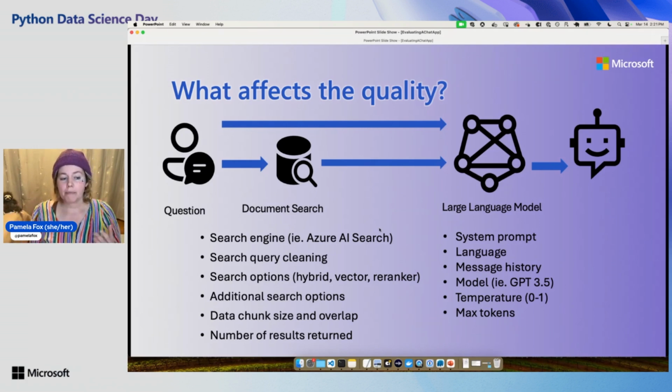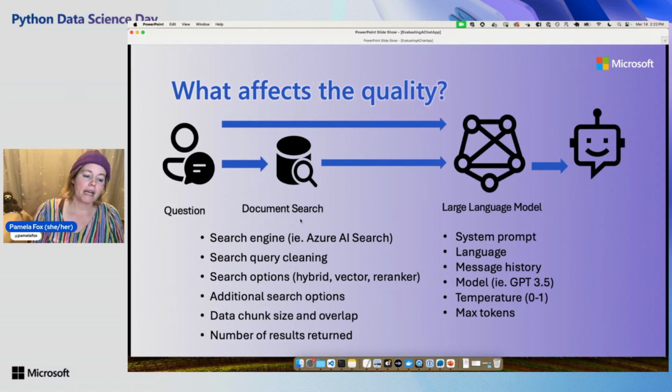But when you're doing a RAG application, there are the things that affect your large language model completion, and that's true for all LLM apps. So the prompt, the few shots, the language of your prompt, is it English or not English? Any history you send in, if you do send in message history, what model you're using, huge differences between 3.5 and 4, as I'm sure you can imagine. What temperature you're using, 0 to 1 controls the creativity, how many tokens you max it out at. So lots of different things you can parameterize in your LLM call.